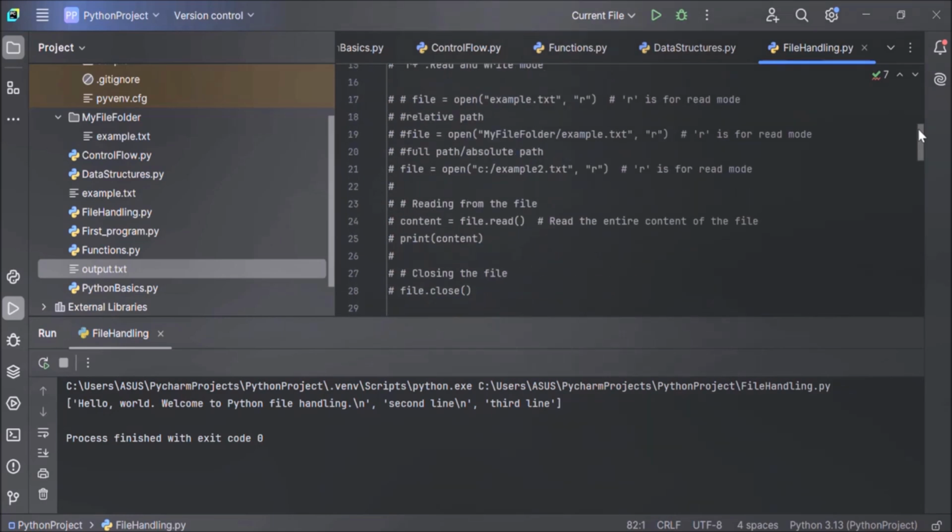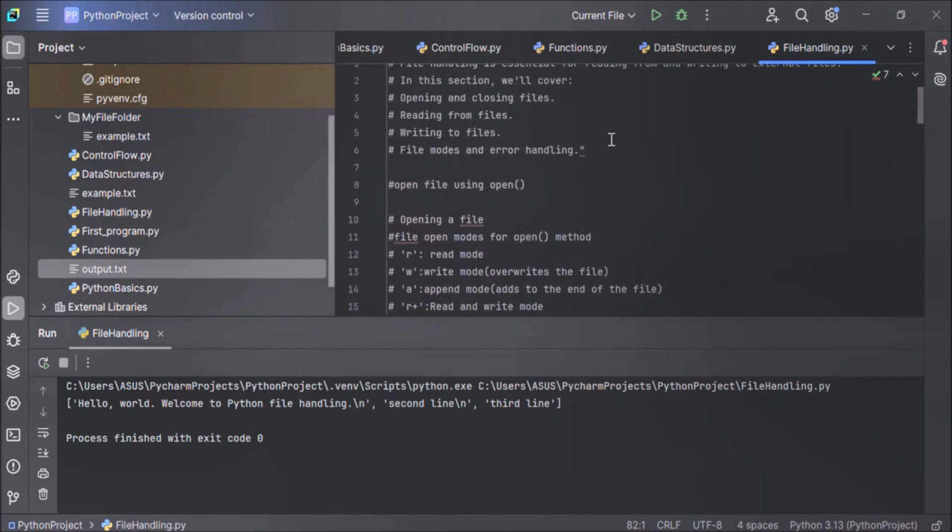Now let's move on to our next topic, that is error handling. We have completed file modes. Now next we have to see error handling. It is good practice to handle potential errors like the file not existing. So how to do error handling in Python? We can use a try except block. Now let's see how to use a try except block.